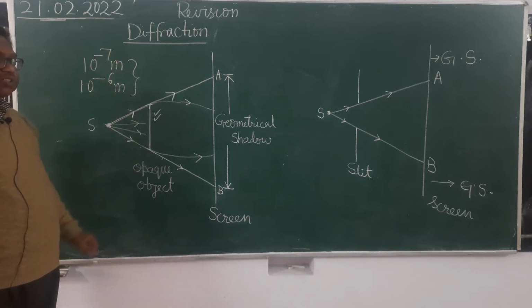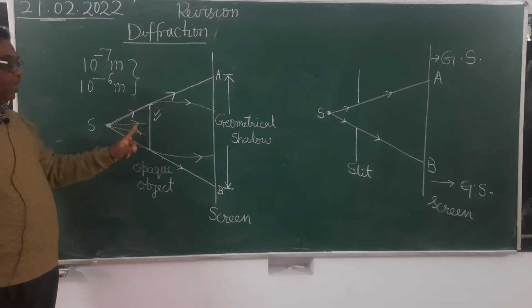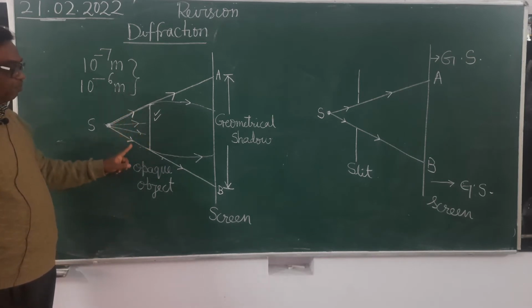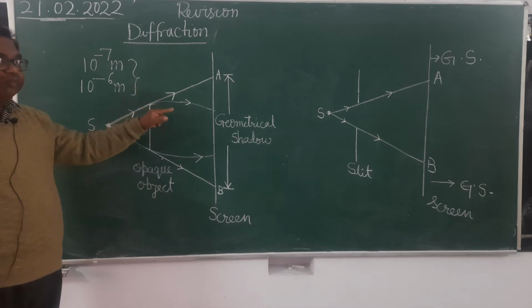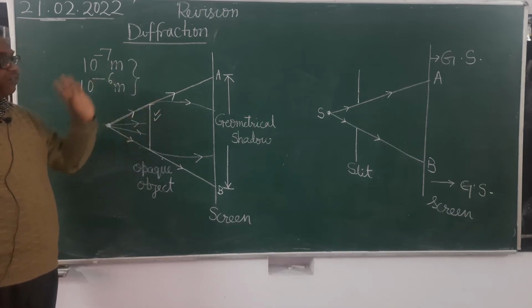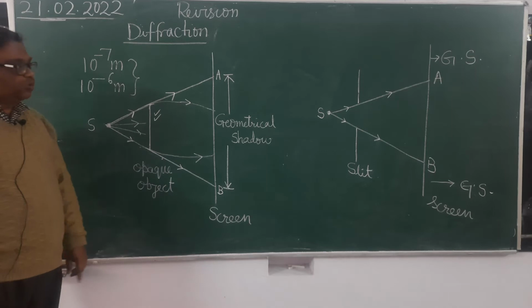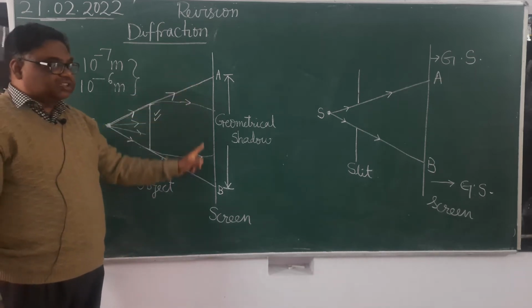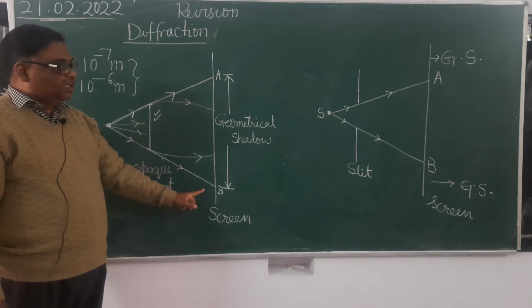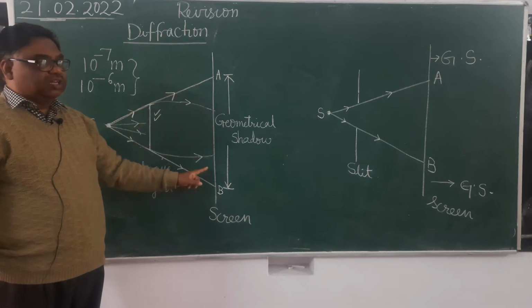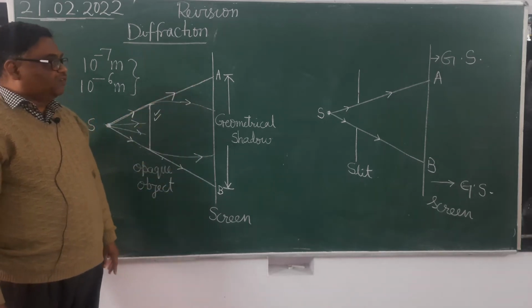When the size of the opaque object is of the order of wavelength, light waves get bent at the edges of the obstacle and produce an uneven intensity distribution of light in the geometrical shadow region. This phenomenon is called diffraction.